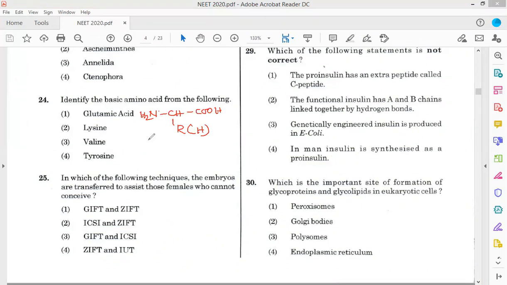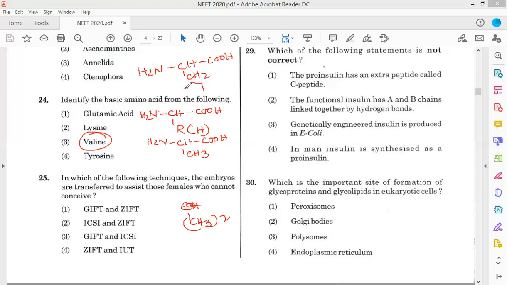If the R group is CH3, H2N-CH-COOH with CH3 becomes alanine. Valine's R group is CH(CH3)2. Tyrosine is H2N-CH-COOH with CH2-C6H4-OH, so tyrosine is an aromatic amino acid.